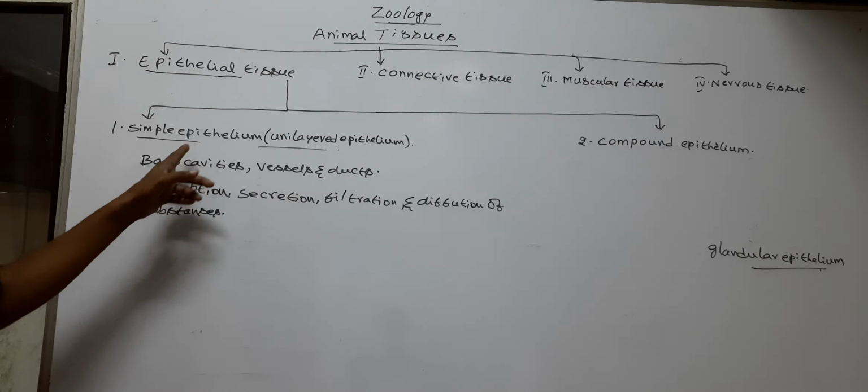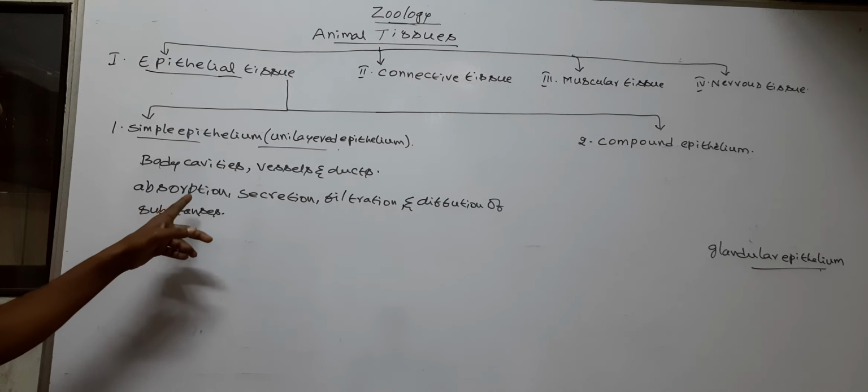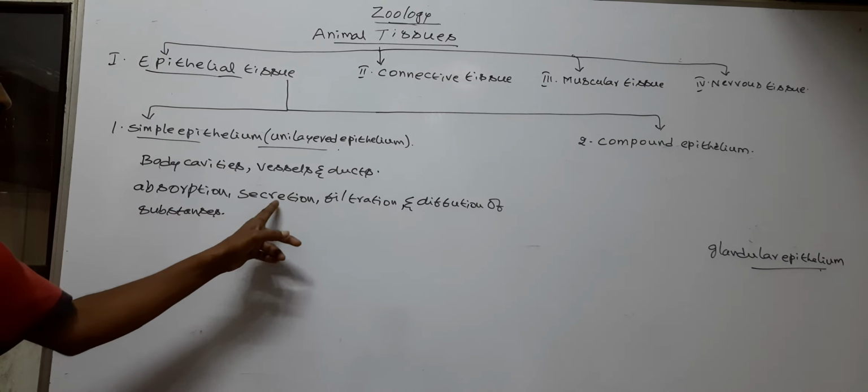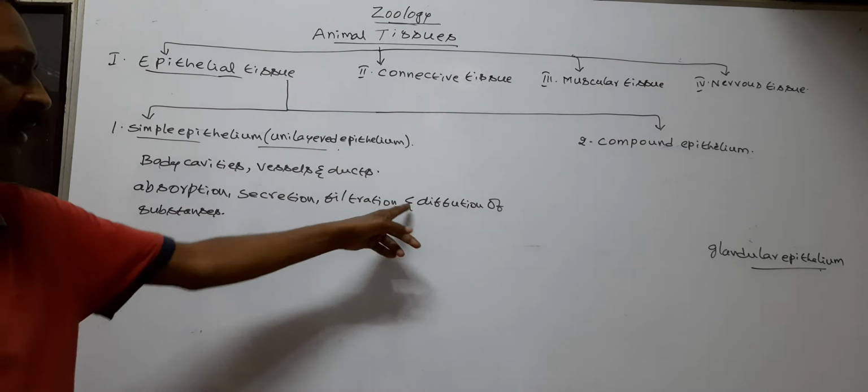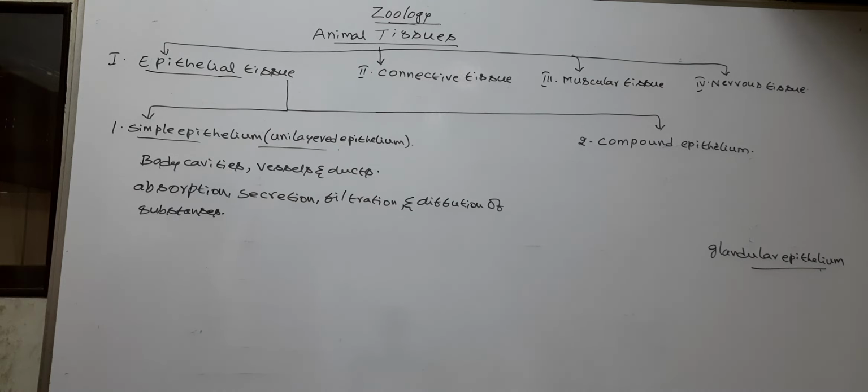So the simple epithelium helps in absorption, secretion, filtration and diffusion of substances.